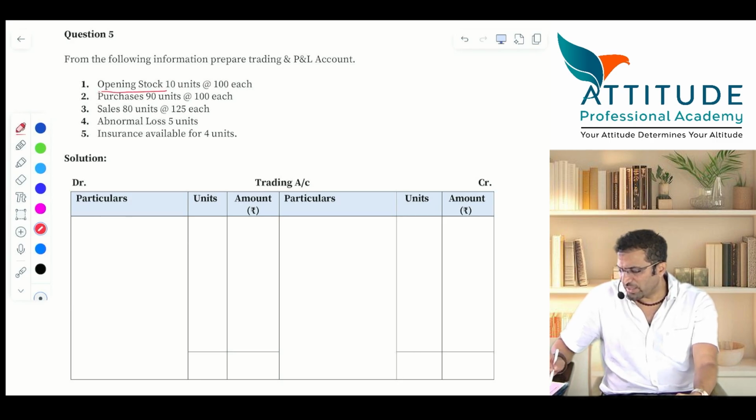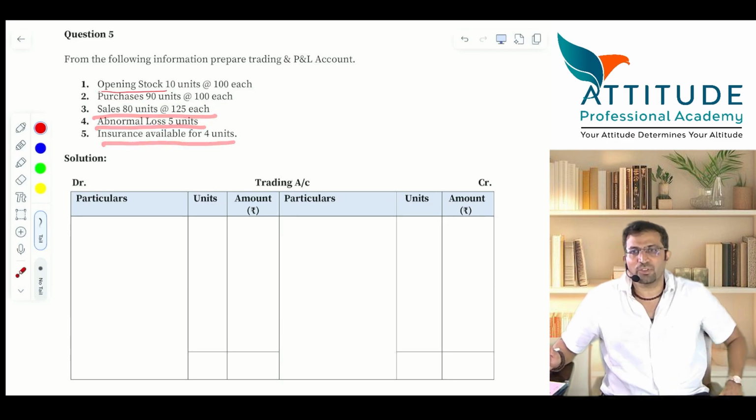Opening stock, how many units? 10. Purchases, 90. Sales, 80. Abnormal loss, 5. Insurance available for 4 units.